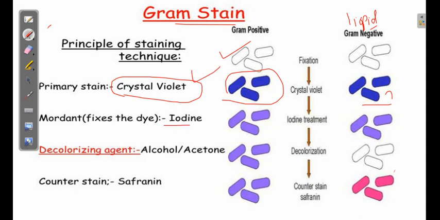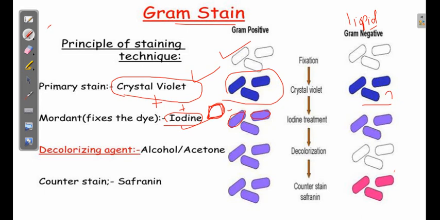Then we add iodine. Iodine forms a complex with the crystal violet, and this complex makes sure that the primary stain binds very strongly with the cell wall containing the peptidoglycan layer. So once we add iodine, it makes a strong complex with the crystal violet, which ensures that a strong bond is formed between the primary stain and the cell wall.